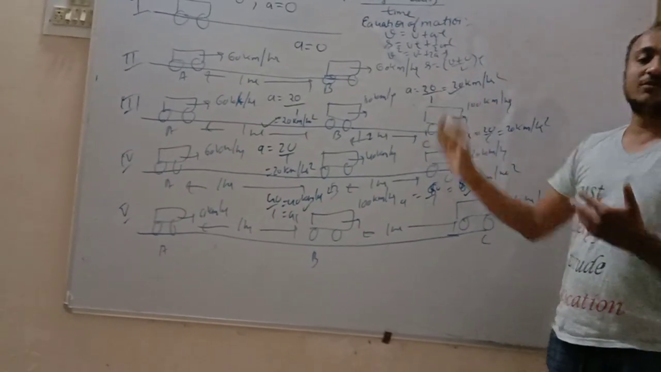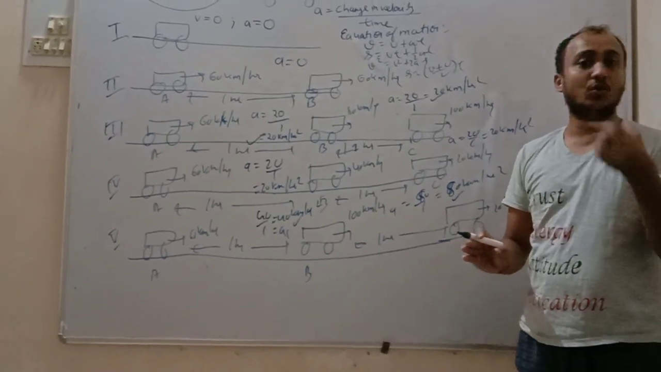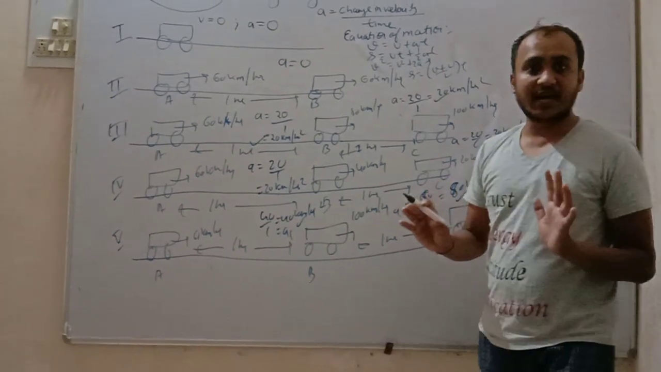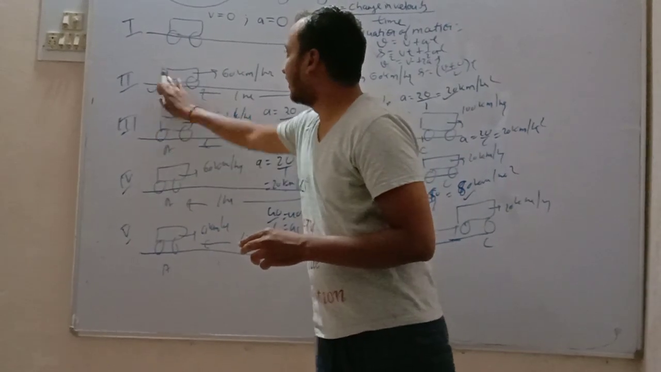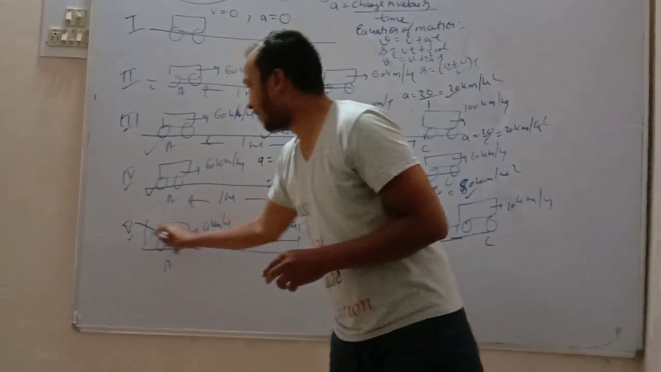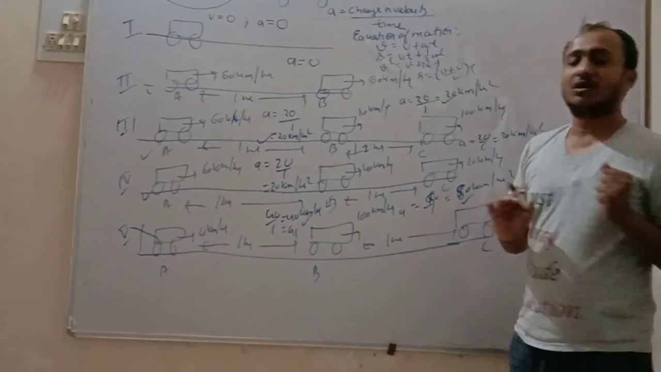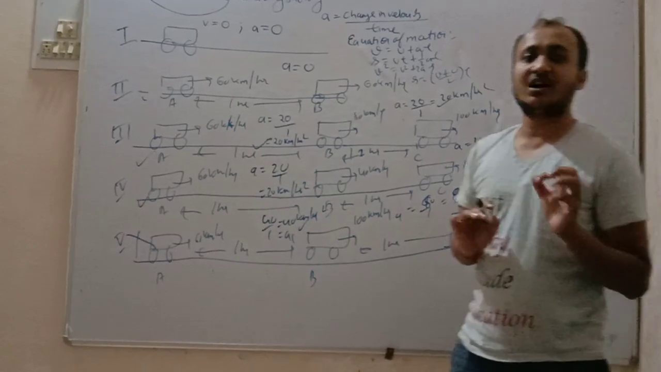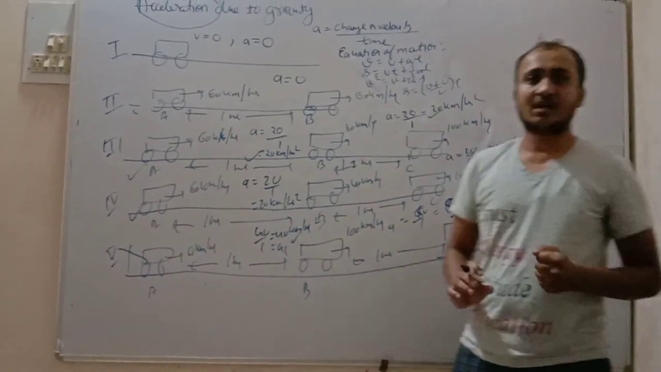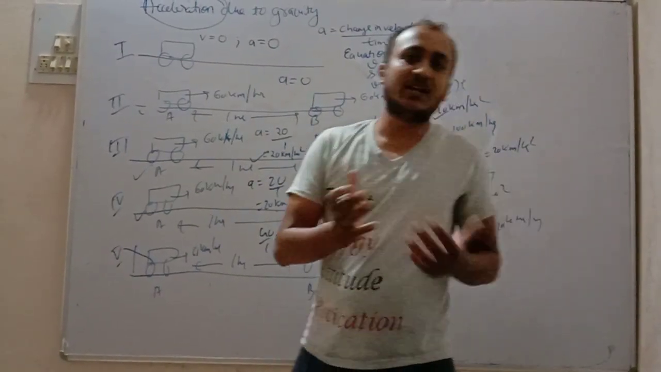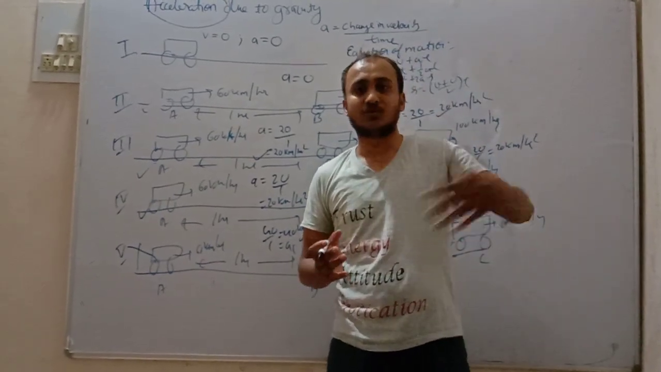These four equations can only be applied when the acceleration is constant in the whole journey. So we can apply the equations of motion in the second, third and fourth, but we cannot apply the equations of motion in the fifth because the acceleration is not constant. So we must have a constant acceleration. In day-to-day life it is not possible to have a constant acceleration throughout the journey.